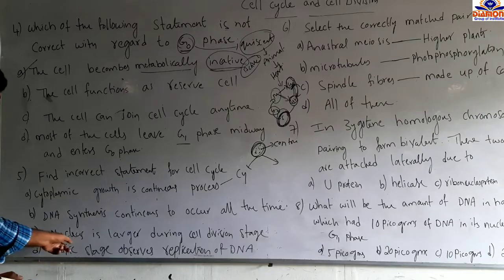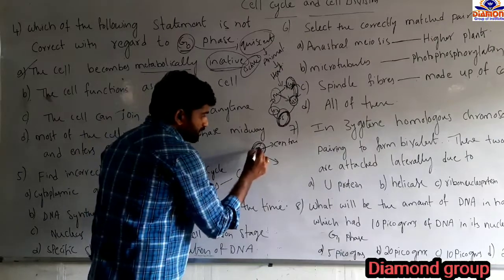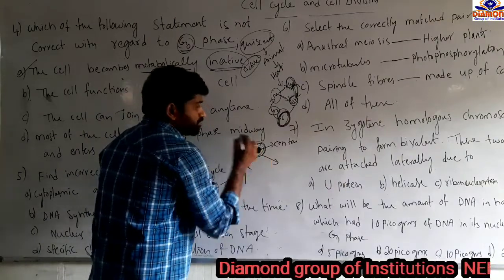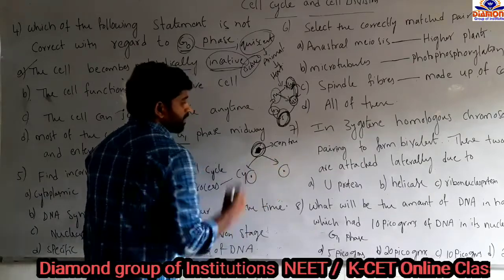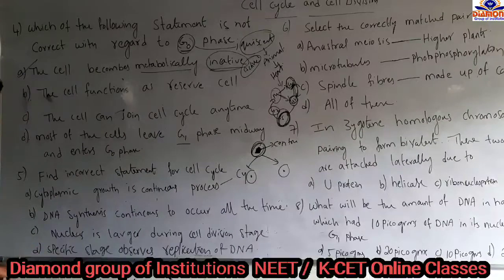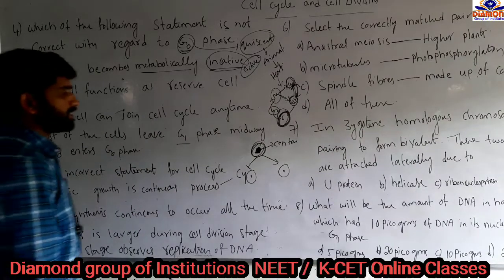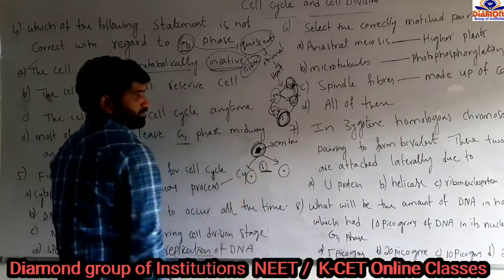And option C, nucleus is larger during cell division. Yes, at the time of cell cycle and cell division, the nucleus size should be large. At that time karyokinesis will take place easily and the cell will form daughter cells. And a specific stage observes replication of DNA. That specific stage is the S phase.